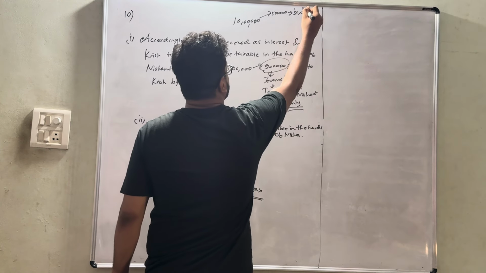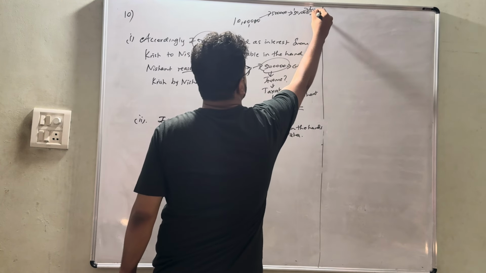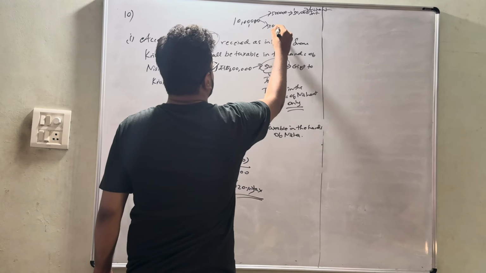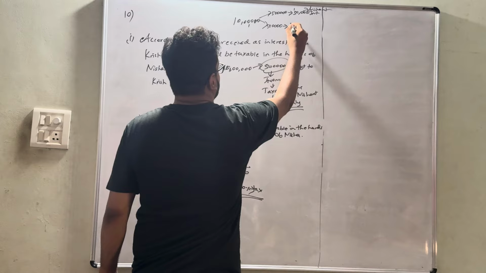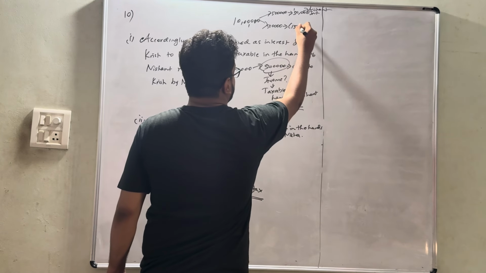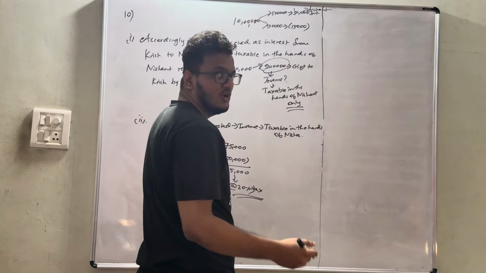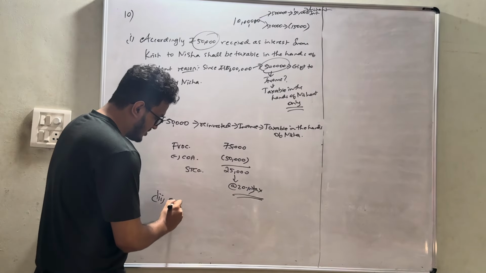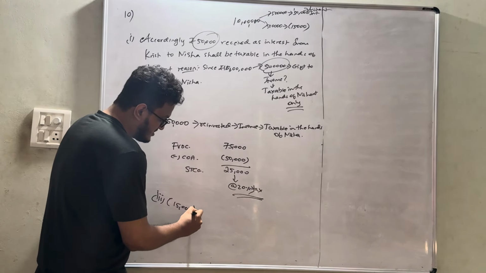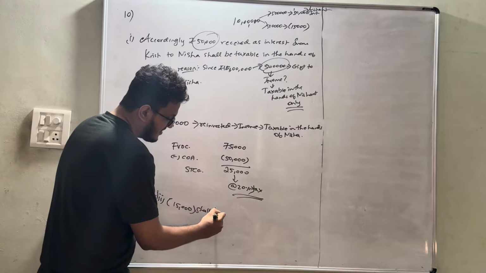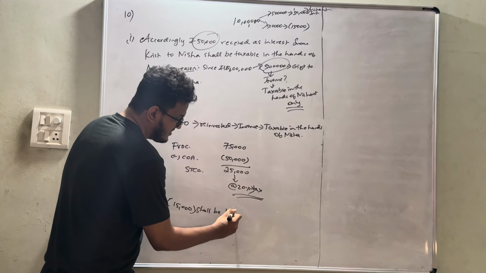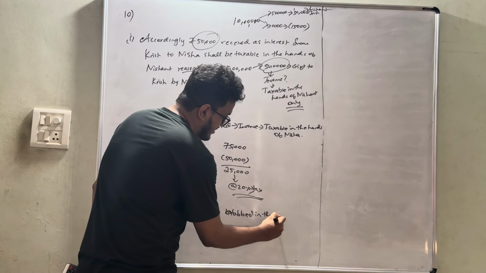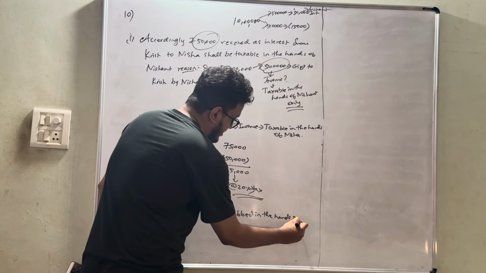This 50,000 interest was taxable or clubbed in the hands of Nishant only. And the balance 5 lakh was invested in business and generated a loss of 15,000. That loss of 15,000 shall also be clubbed in the hands of Nishant